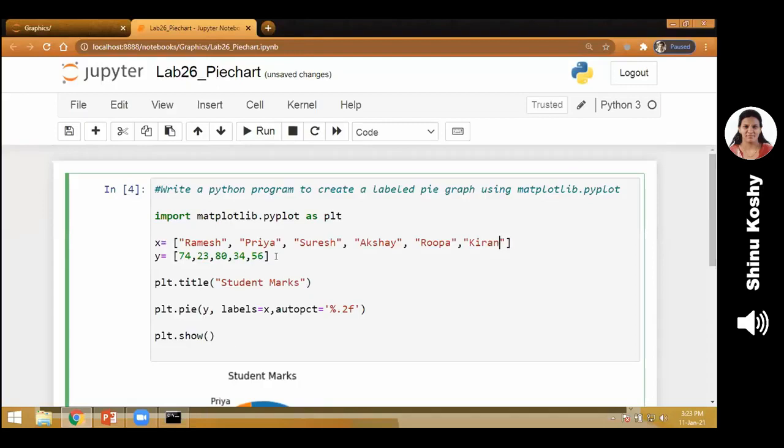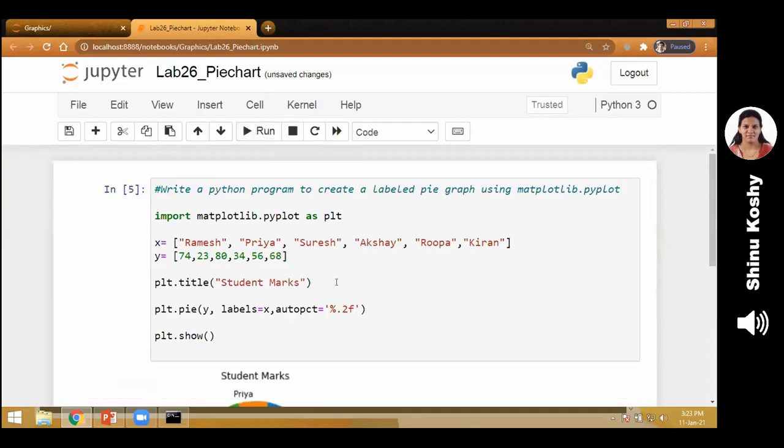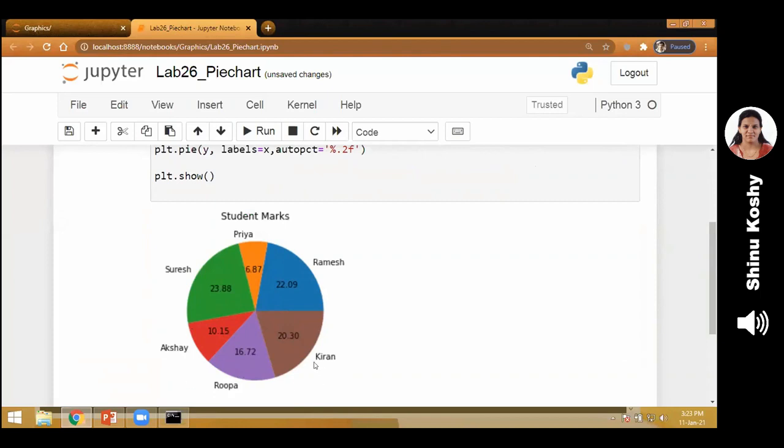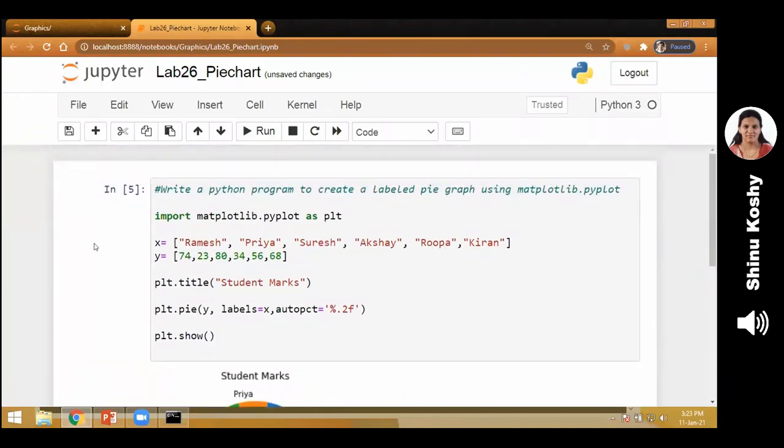So any sort of variation, whatever you do, it will be reflected automatically. You just have to click on the run button. You don't have to do anything else. Can you see there is one more new student added here? One more new sector called Kiran has been added here. Easy, right? So this is how to create a pie chart.